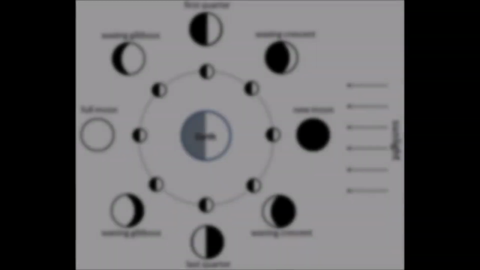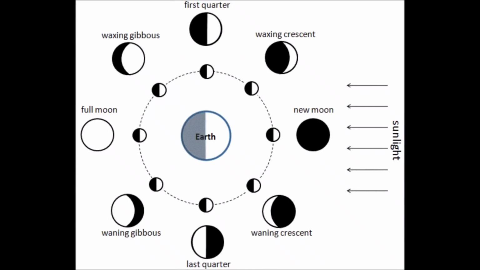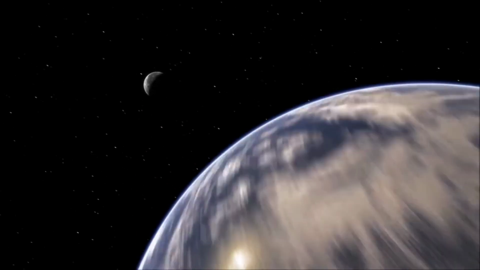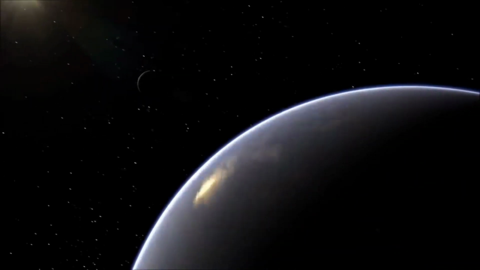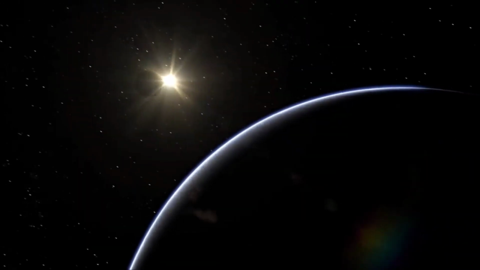We know the moon revolves around the earth. We see the part of the moon which reflects the light of the sun, and the other part which does not reflect the sun's light appears to be dark. As the moon revolves around the earth, the first stage of the lunar phase is the new moon. In new moon, the moon appears completely dark. This is the time when a solar eclipse can occur, because the moon lies between the sun and the earth.